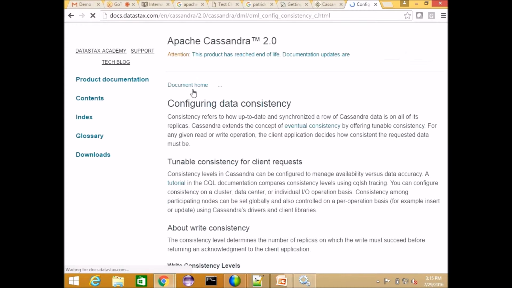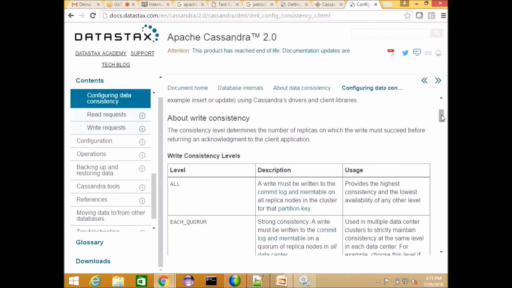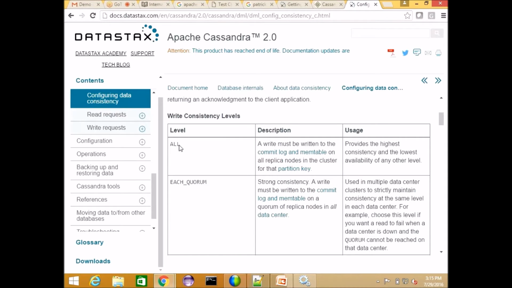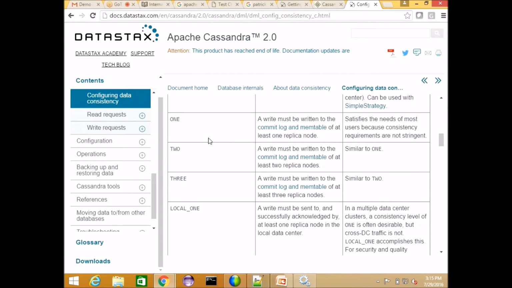Here in Cassandra we also have tunable consistency. If we set the consistency level as ALL, that means all nodes must have the copies. Only then can it give the acknowledgement that the copy is completed, and then return the query result. Or you can set it as QUORUM, or 1, 2, 3. One means that once one node has the copy, it will give the acknowledgement, then it can return the query.